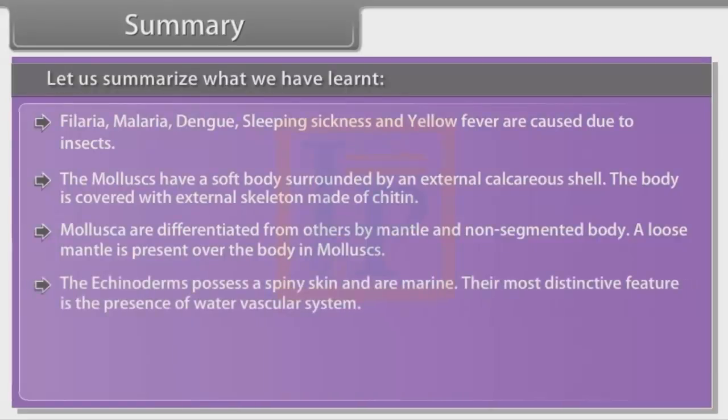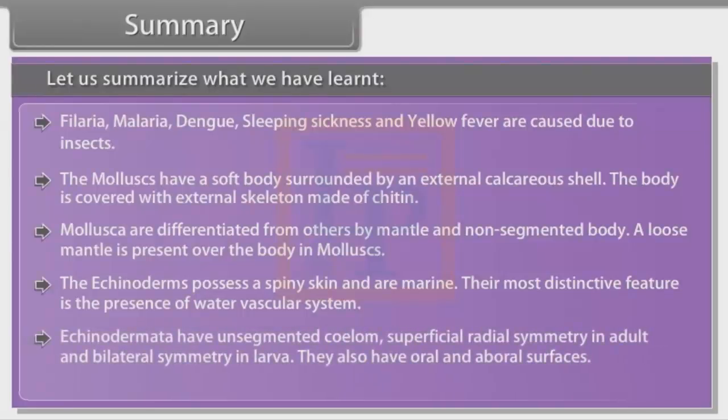The echinoderms possess a spiny skin and are marine. Their most distinctive feature is the presence of the water vascular system. Echinodermata have an unsegmented coelom, superficial radial symmetry in adults and bilateral symmetry in larvae. They also have oral and aboral surfaces.